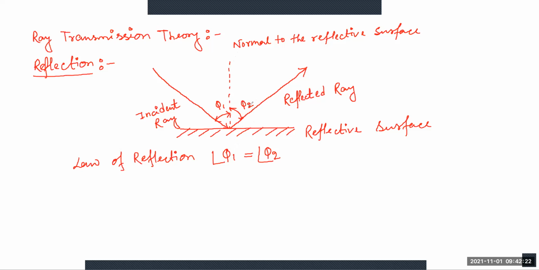This phi 2 from the normal is equal to the angle of incidence. So angle of incidence means phi 1.